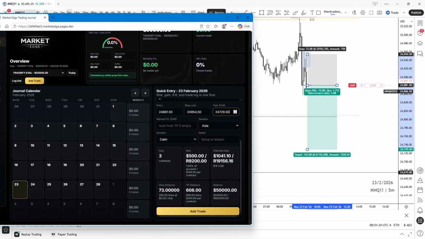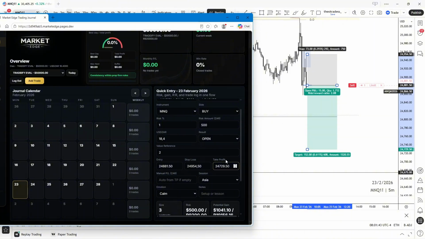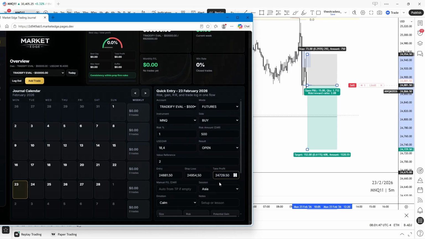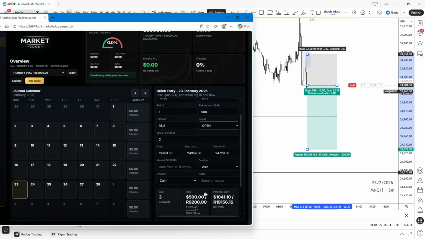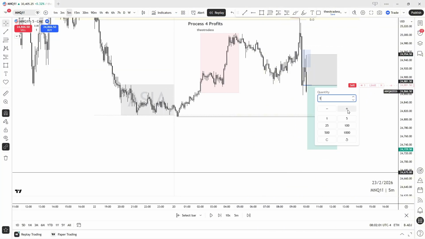And now we can see that this is now correct, right? And this is how you can help yourself to stay within the rules of the prop firm. So now we can see all the stuff is correct. Just remember, guys, you have to put win, lose, or BE. If you leave it like this, then we're going to be 0, 0 here, and the values are going to be gone. You need to add the values once more. So we're going to go here, and we're going to add 3 contracts, and we're going to press sell.